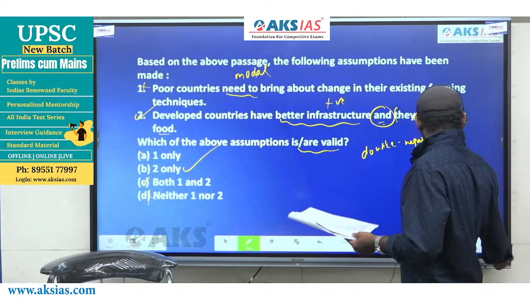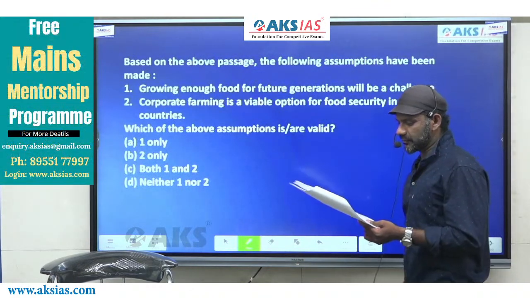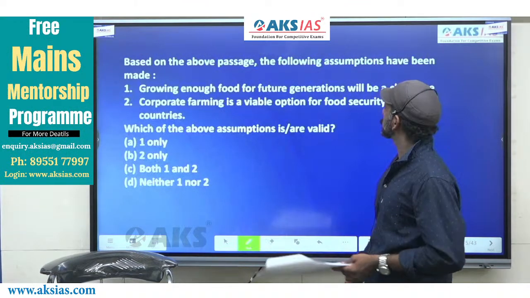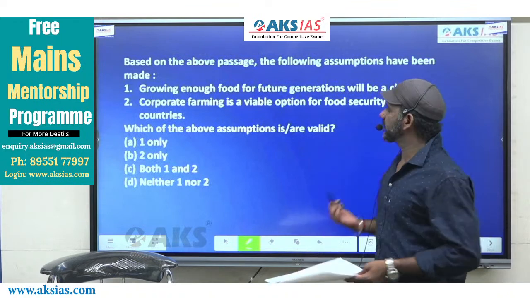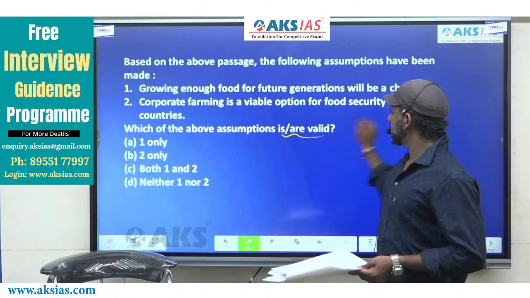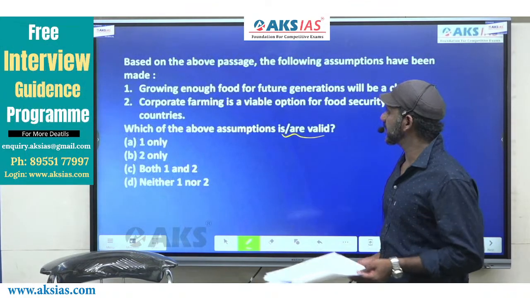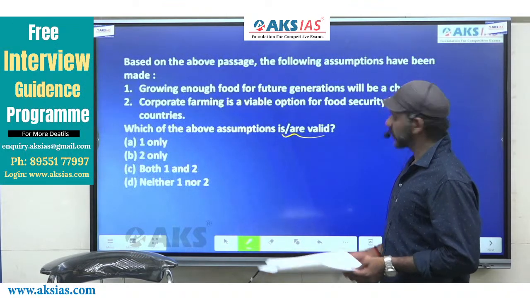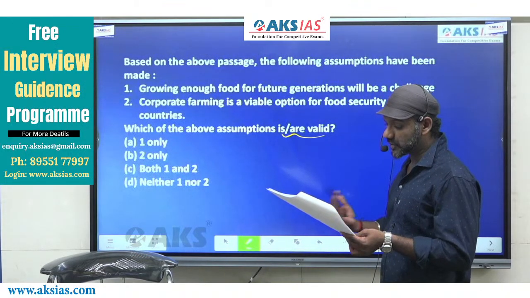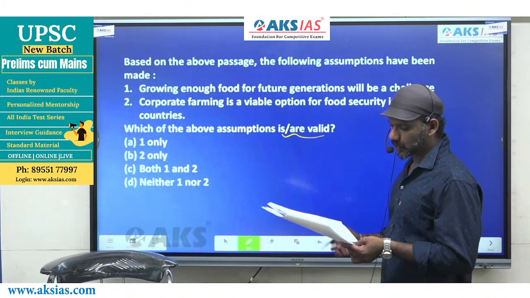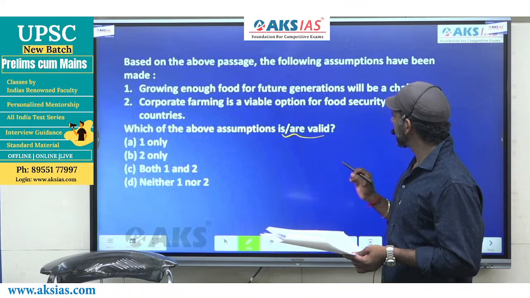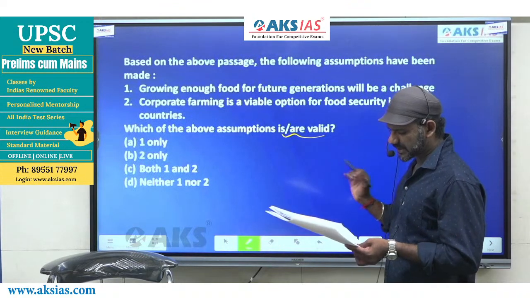The next one. We have one more question following the same passage. Based on the above passage, the following assumptions have been made. Which of these is valid? 1. Growing enough food for future generations will be a challenge. 2. Corporate farming is a viable option for food security in poor countries.